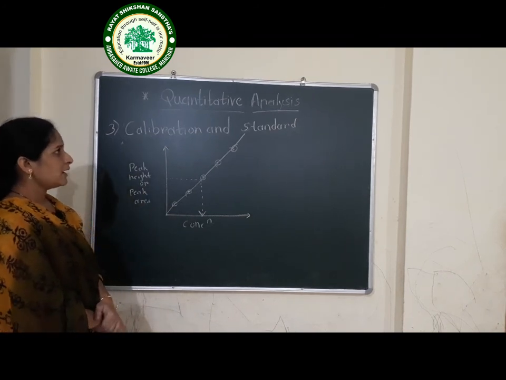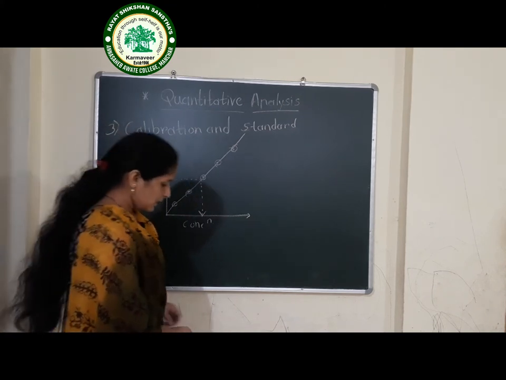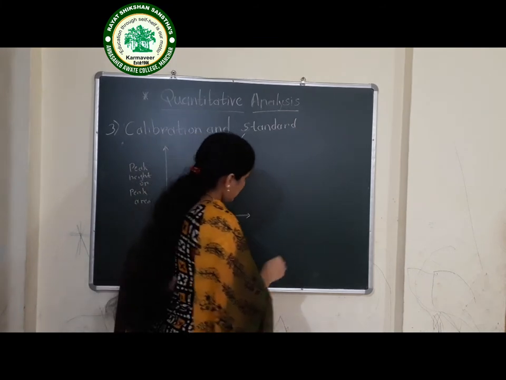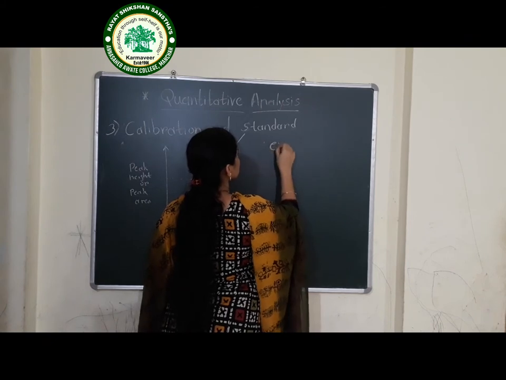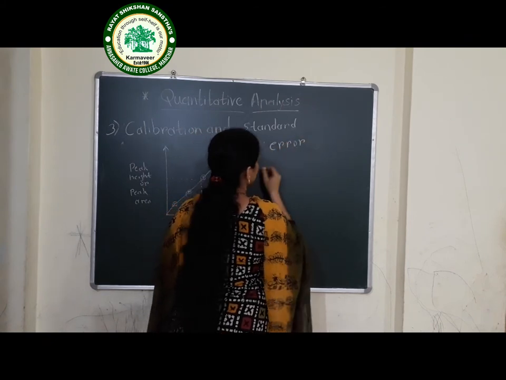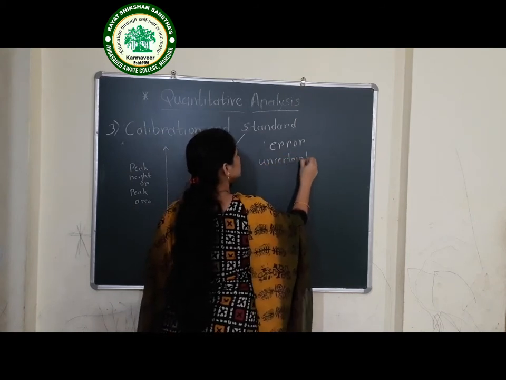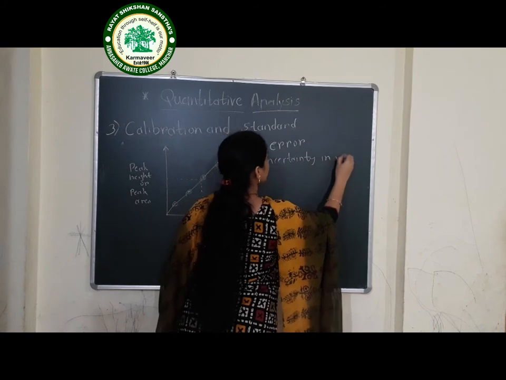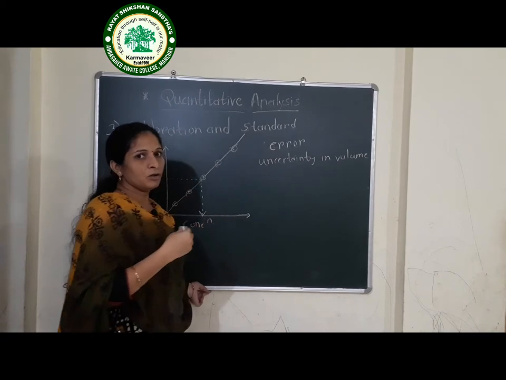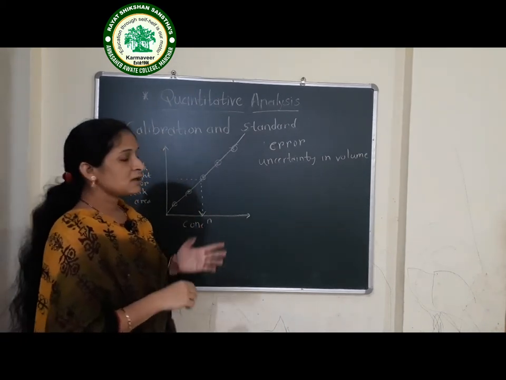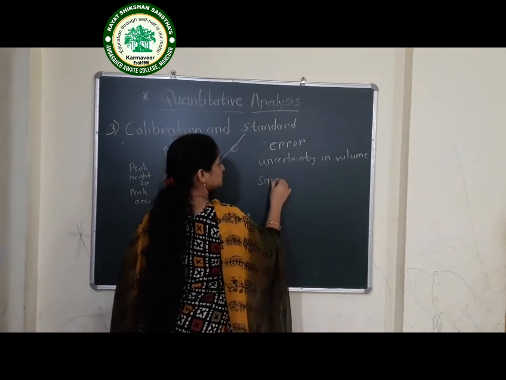But there is an error in this method. What is that error? The important error is the uncertainty in the volume. There is an error in the calibration method which is due to the uncertainty in volume. Now how does this uncertainty in volume arise? This uncertainty in volume arises during the sample injection.